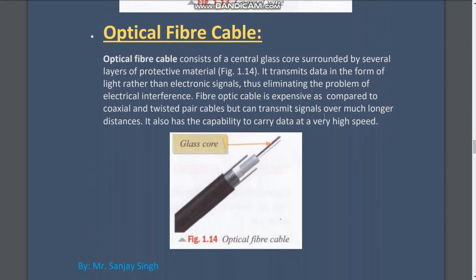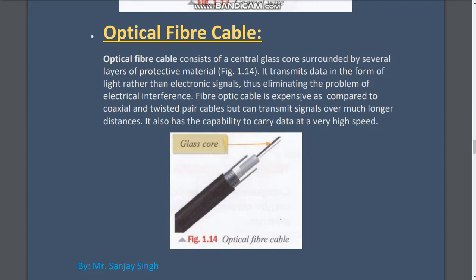Now this is your optical fiber cable. Optical fiber cable consists of a central glass core. So this is your glass core, a core made up of glass-like material, surrounded by several layers of protective material. It transmits data in the form of light, not electric signals. So there is no problem of external interference or external disturbance.